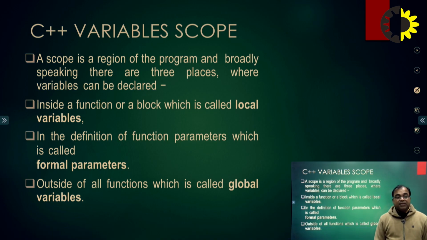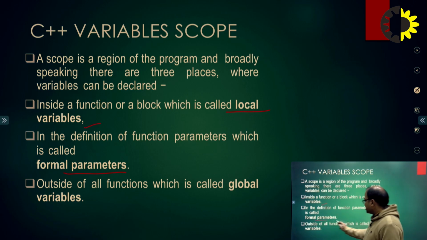Next, in the definition of function parameters, which are called formal parameters. Next is outside of all functions, which is called global variables. So what is the scope? It is local, next formals, and the other is global variables.